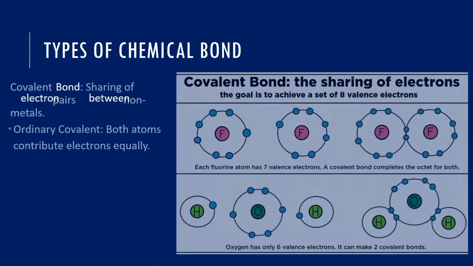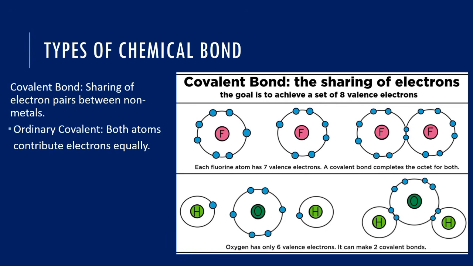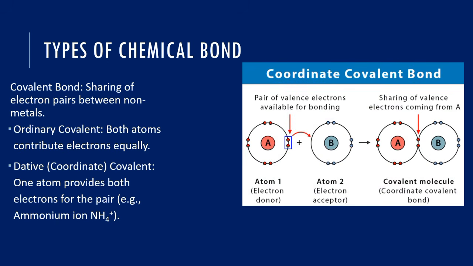Covalent bond. A covalent bond is the sharing of pairs of electrons. If it is contributed equally, it is called ordinary covalent bond, and it is mostly seen in non-metals bonding with non-metals. But if it is contributed by one of the atoms, it is called dative or coordinate covalent bonding. Mind you, this dative or coordinate covalent bonding can be seen even between a metal and any molecule that has the ability to donate lone pairs of electrons.